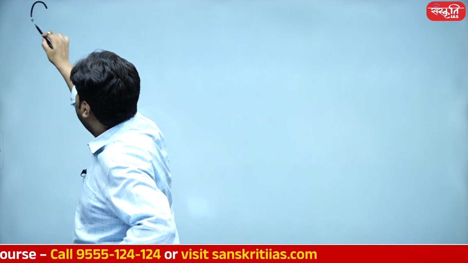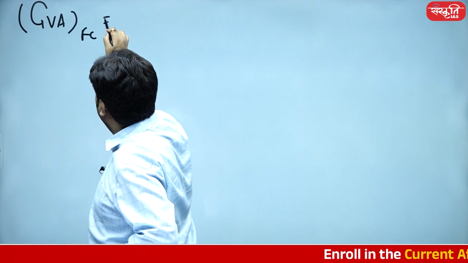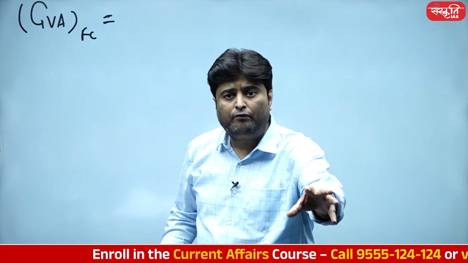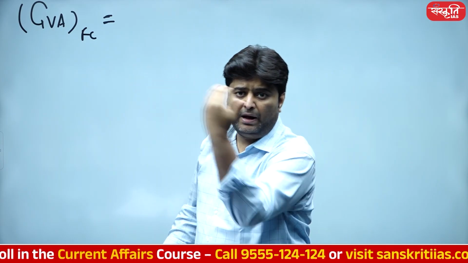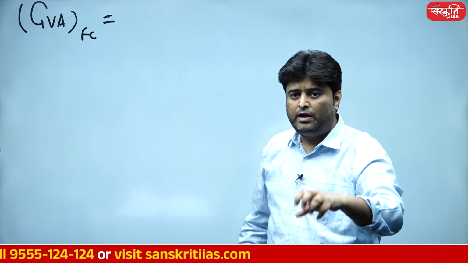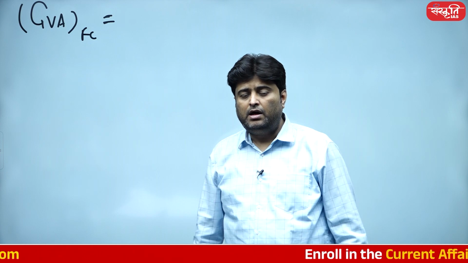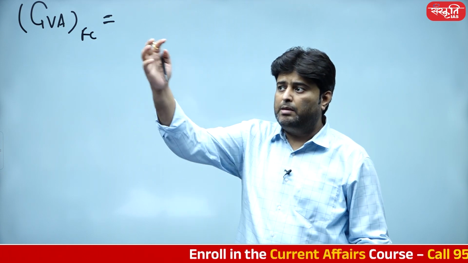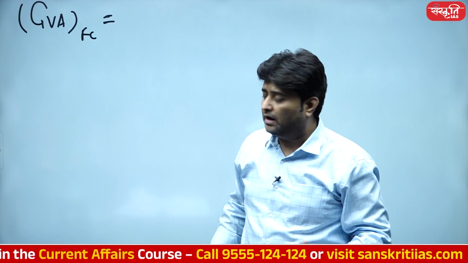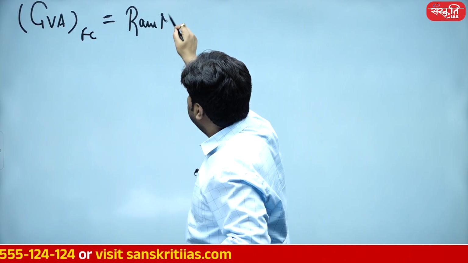So first of all, GVA, gross value addition at factor cost. Whatever value addition is done by the manufacturer. The manufacturer is bringing the raw material, and whatever expenditure he is doing during the course of manufacturing, that's going to be the GVA by him. And GVA by him would be जितने में मंगवाया, जितने में बेचा, बीच में उसने जो भी value addition किया वो निकाला जाता है.